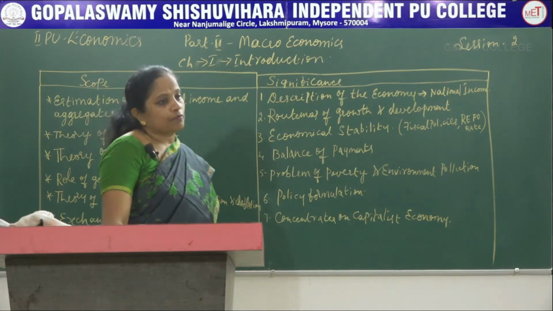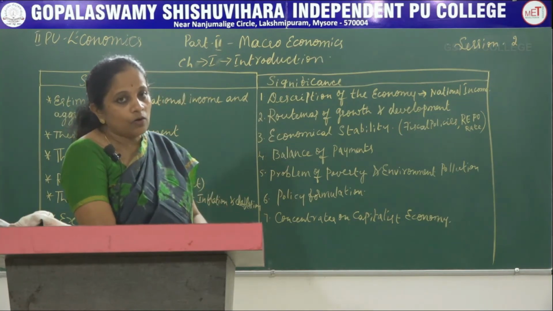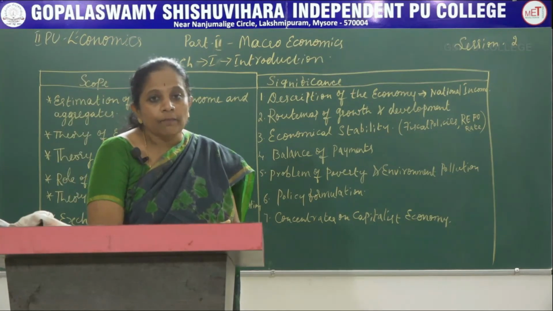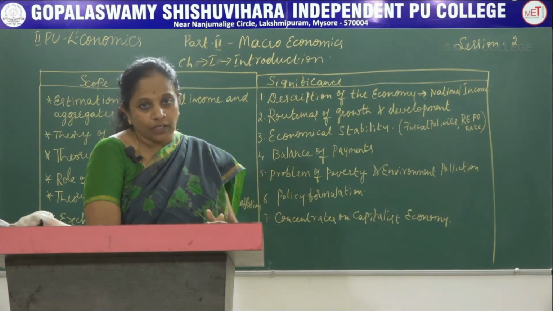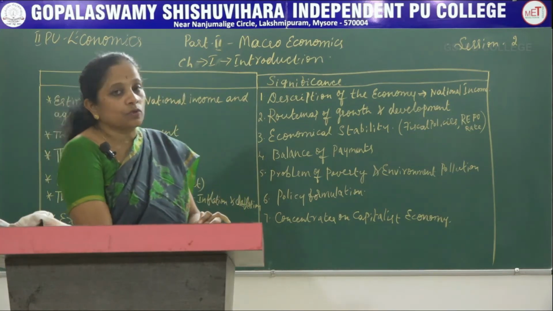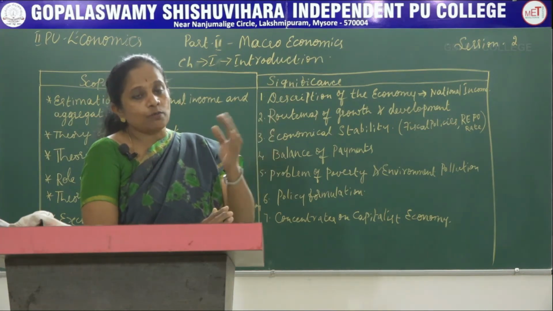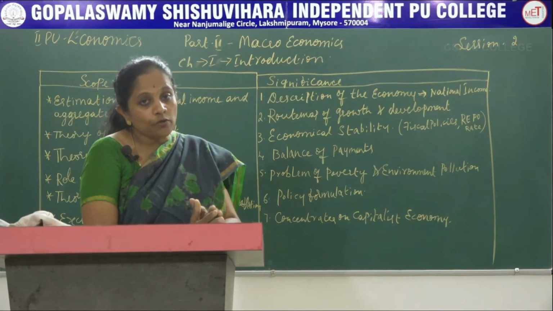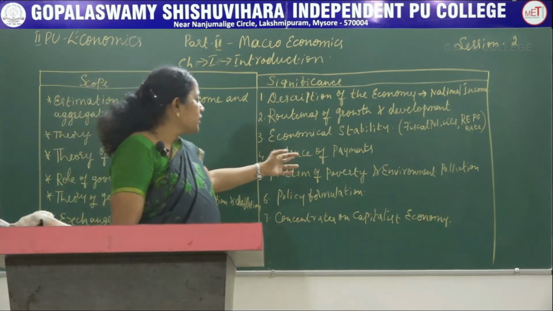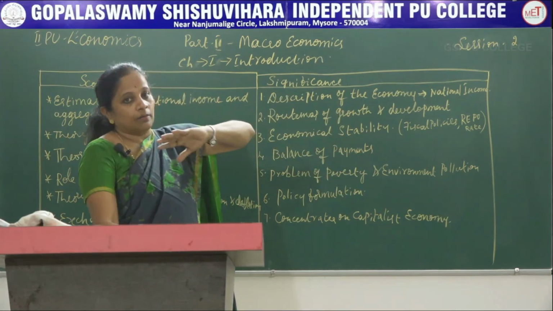Fourth one is balance of payments. The significance of macroeconomics is found here because, as you all know, the balance of payments is nothing but a statement of transactions undertaken by a country with the rest of the world in relation to imports and exports. So this statement shows how much money you owe to other countries for the goods bought from them, and how much money is due to you from other countries for the goods bought by them. So this is the situation which tells about the economic situation of a particular period.